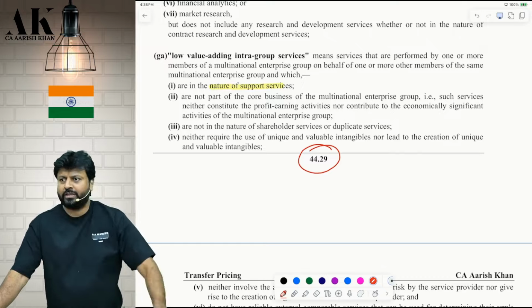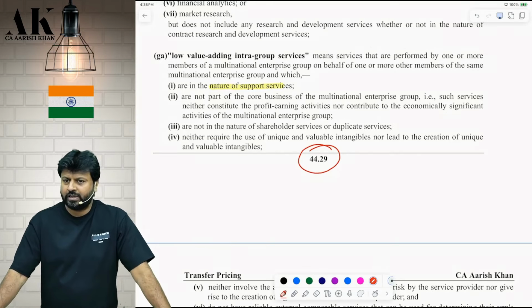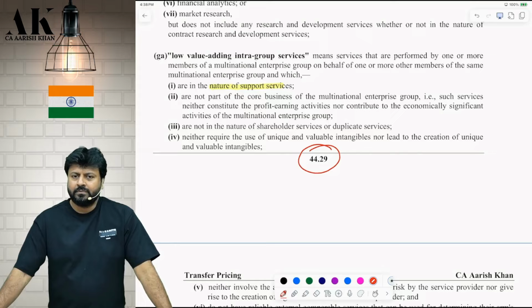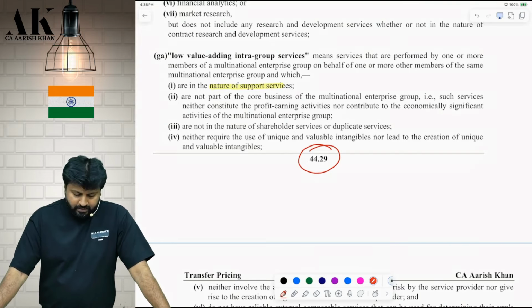Put a star mark over there. It is not defined anywhere in the law. What is shareholder services? It's a general term used in industry. Put a star mark towards what? Shareholder services. Write down over there.